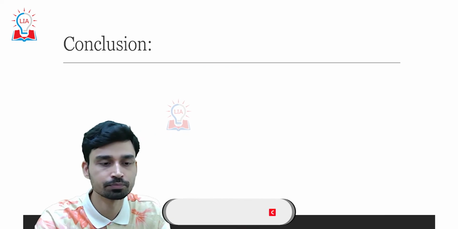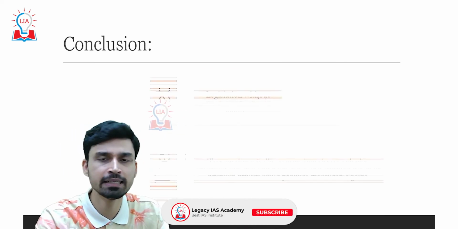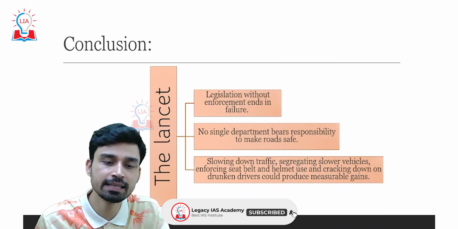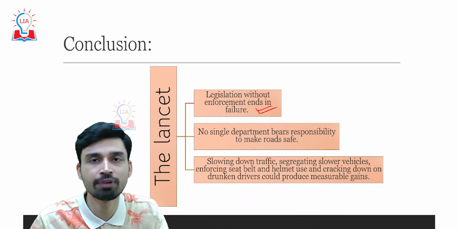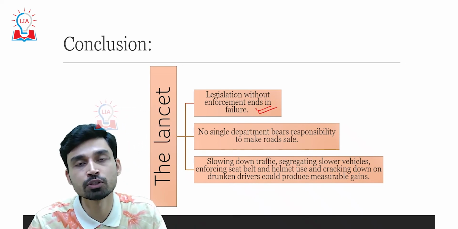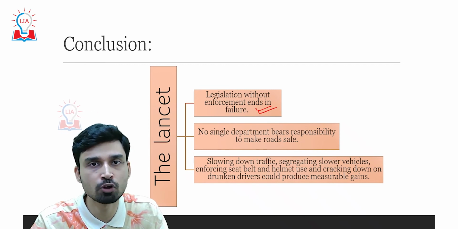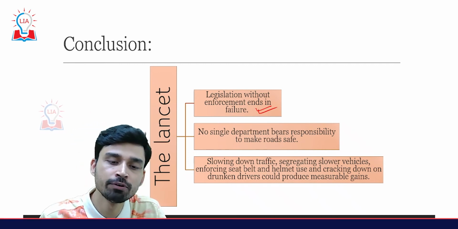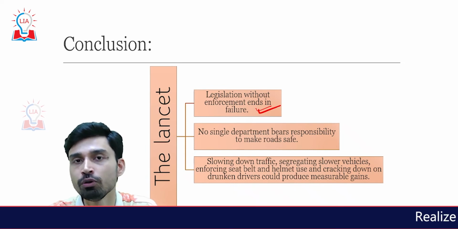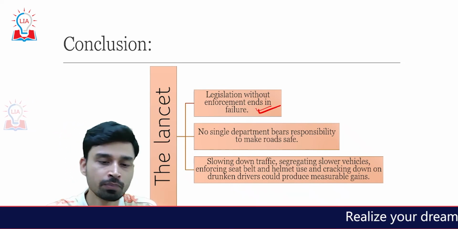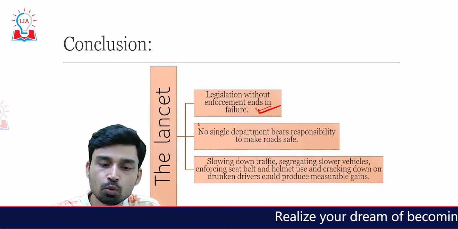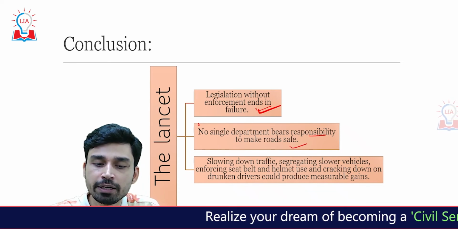So in conclusion, legislation without enforcement ends in failure. Just passing legislation in the form of the Motor Vehicle Amendment Act is not enough. It has to be enforced without fail by the state governments in a uniform and complete manner. Second, Lancet says that no single department bears responsibility for making roads safe.